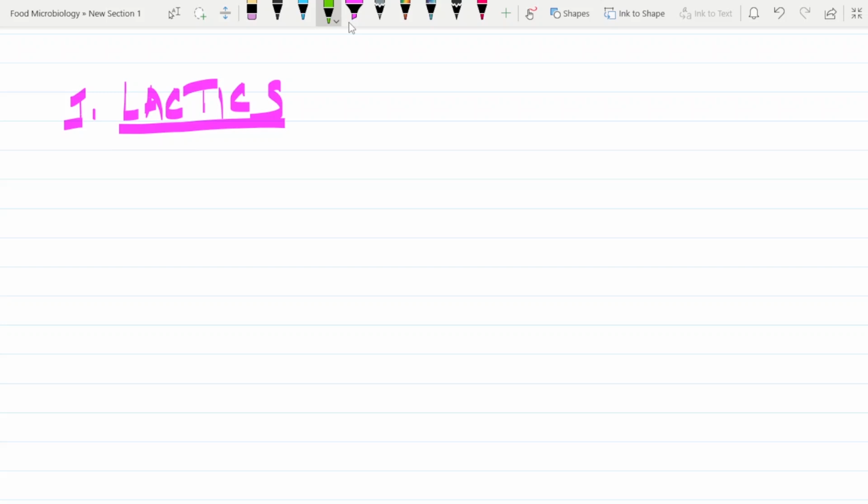What will these lactics bacteria act upon? They will act upon sugar. Yes, you're right. Lactics act upon sugar and convert it into lactic acid. Simple as that.